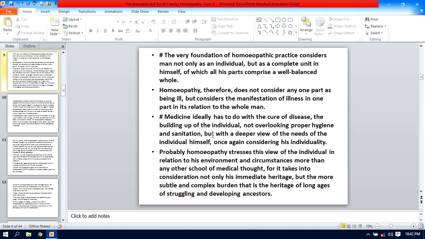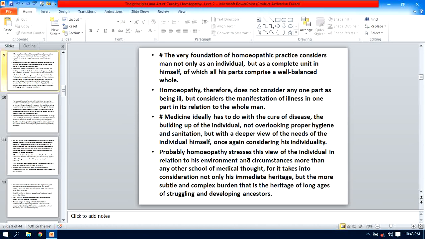And it means that, with a deeper view of the needs of the individual himself, once again considering his individuality. That means this personality which is built up, and what are his emotional needs, or whatever is the alteration at his mental level because of the non-fulfillment of his deeper needs, you have to search for it very deeply in each and every case taking.